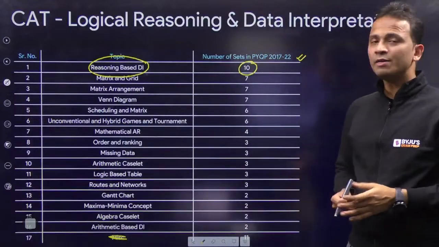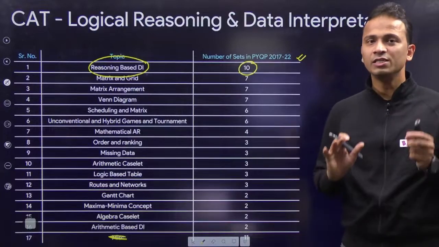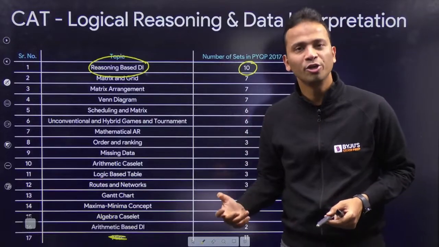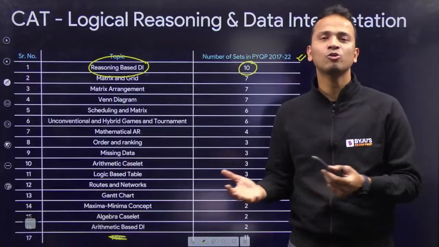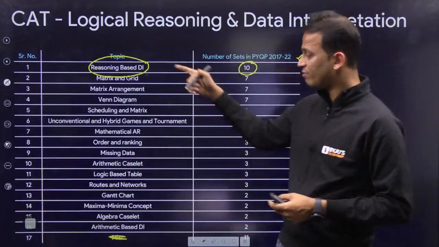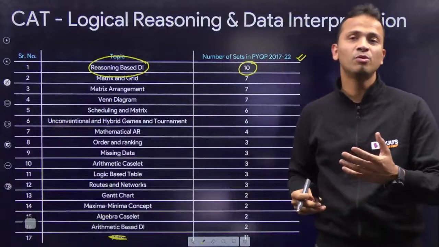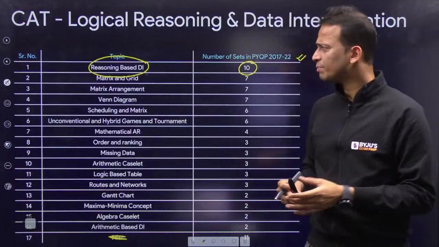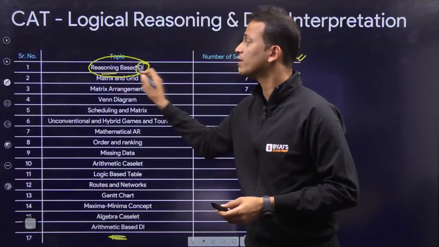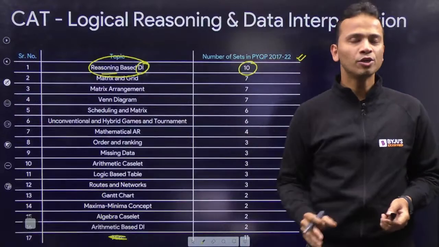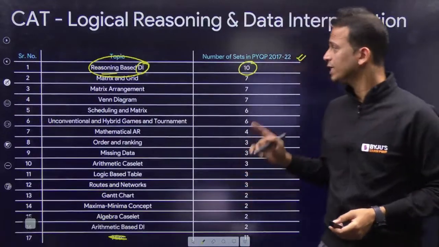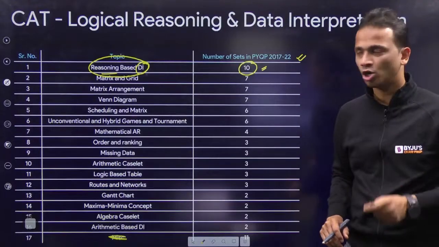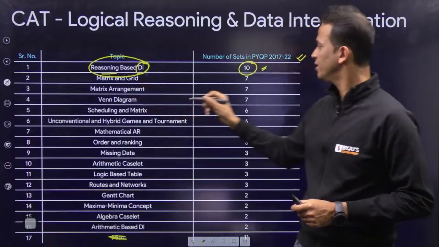Reasoning based DI, whichever it is, we have seen the maximum number of sets. I told you that the weightage of data interpretation is reducing, but in data interpretation, there isn't much more to it. I am not bifurcating it further into tabular data, line graph, pie chart, whatever. I'm keeping it as data interpretation, but this is reasoning based data interpretation. So less calculation, more logic. In the last 6 years, 10 sets have come from reasoning based data interpretation. Now matrix and grid, there were 7 sets.